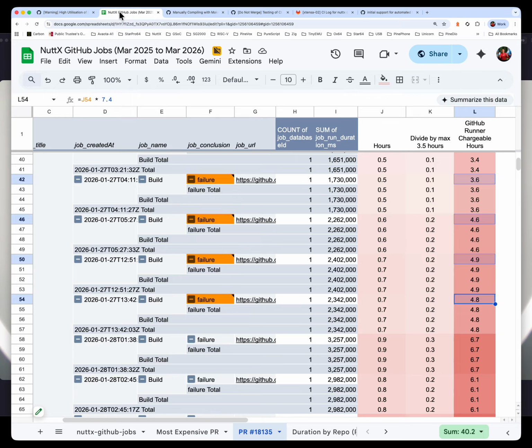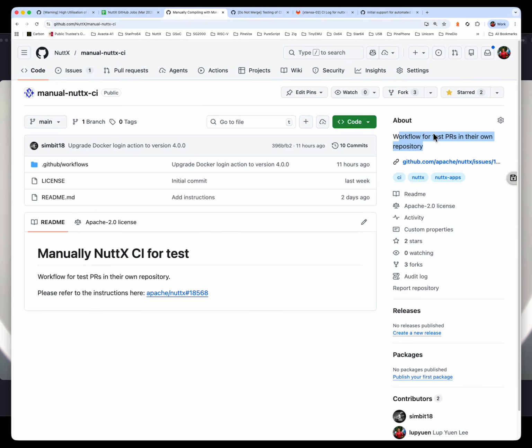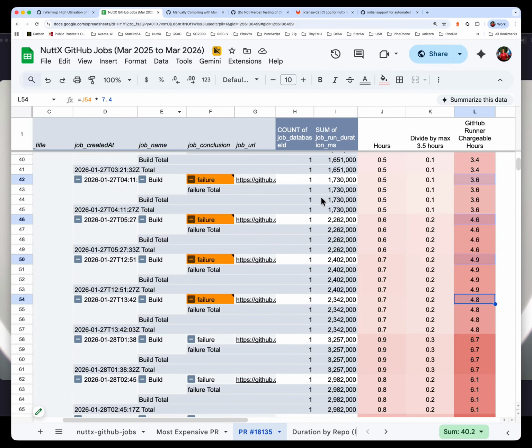Therefore, I really hope, please, all developers, we should all use this repo here to build and test PRs in our own repos before we submit them to NUTX. If we do that, then we should not see these compile errors.